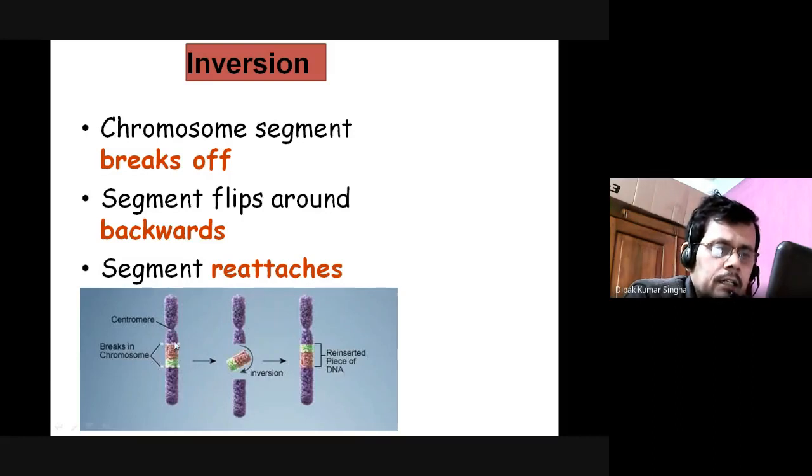Here is the violet color, then the brown, then the green, but here there will be breaks. This is the inversion. The direction will change, and ultimately the color sequence will change. Here it was violet, gray, green, then violet, and here it will change. So the segment is inverted with its genetic position. That is the inversion.